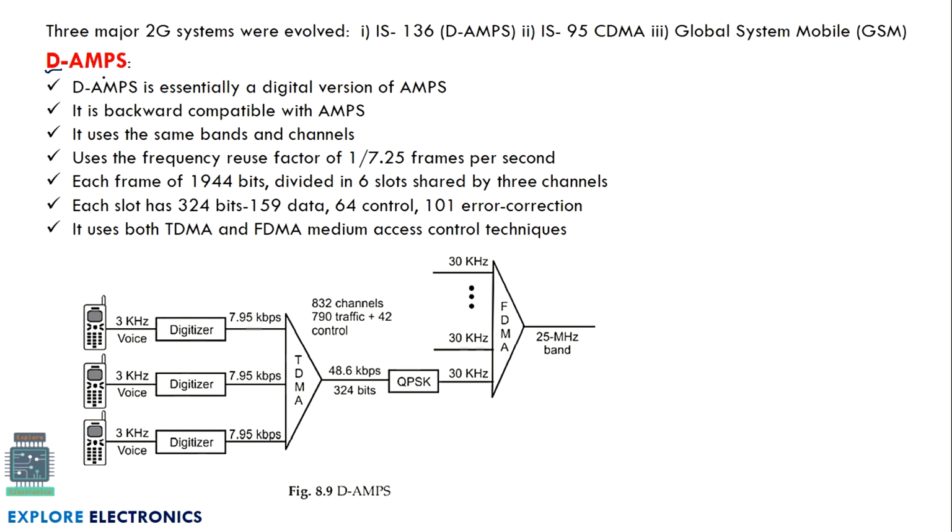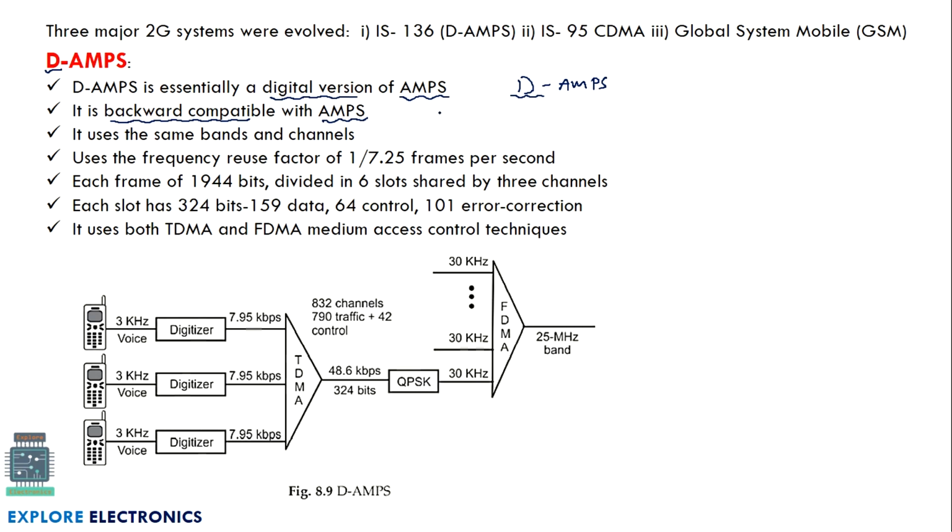Let us understand DAMPS here. DAMPS is obviously a digital version of AMPS. That's why it is named DAMPS. Here D stands for digital. And it is backward compatible with AMPS. What do you mean by backward compatible?